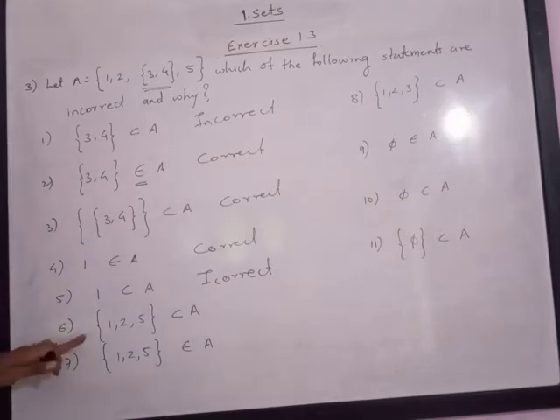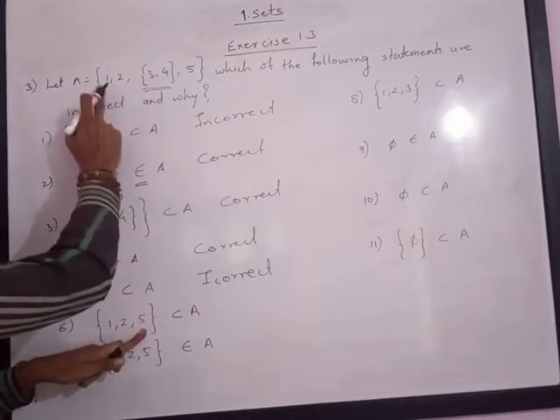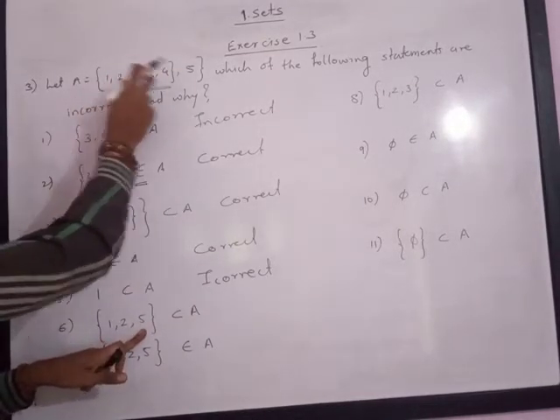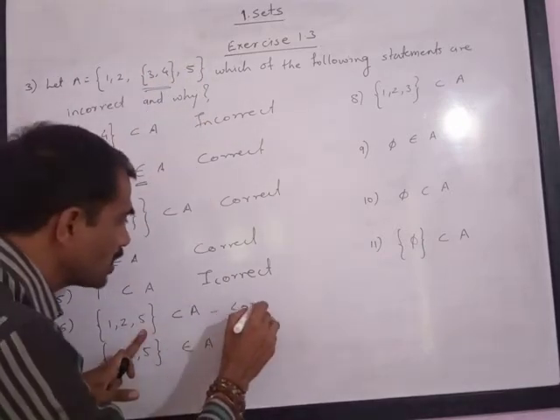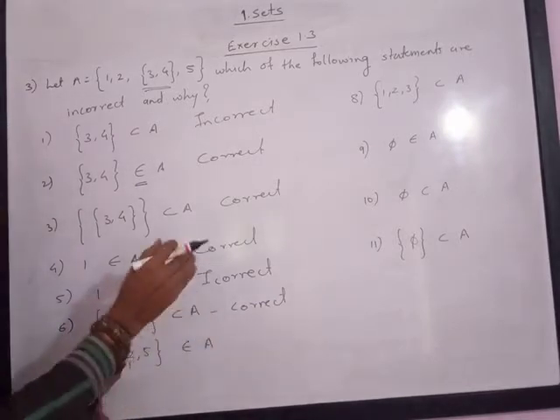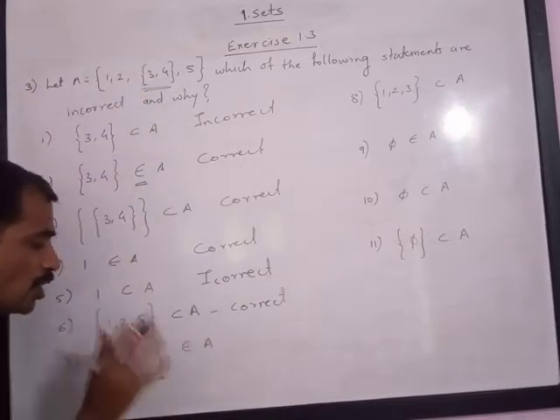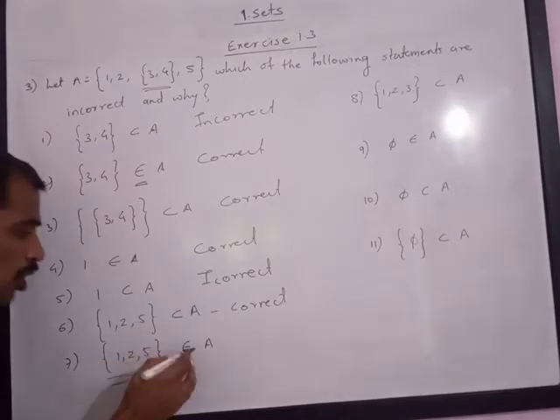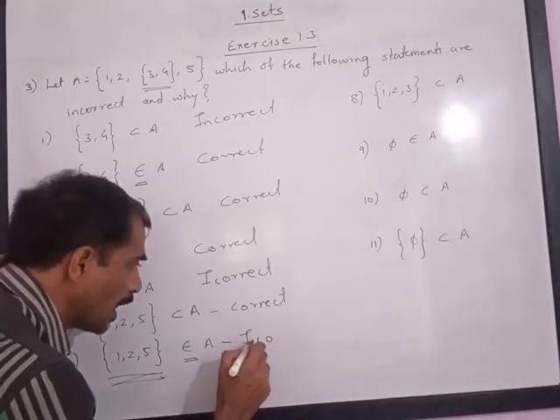Next is {1, 2, 5} is a subset of A. Please note 1, 2 and 5, all elements of this set, are in set A. So this is a correct statement. Then {1, 2, 5} belongs to A. Please understand here {1, 2, 5} is not an element but it is a set. So because of 'belongs to', this statement becomes incorrect.